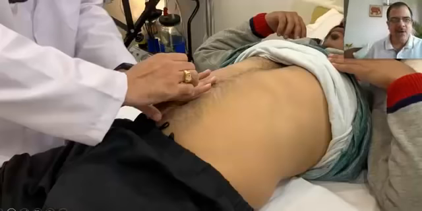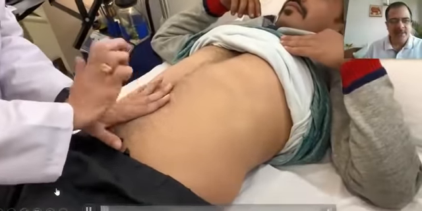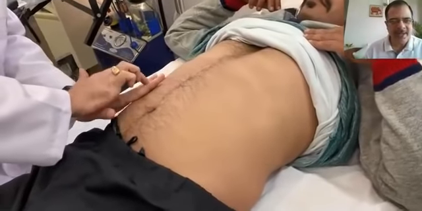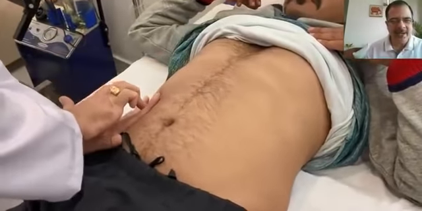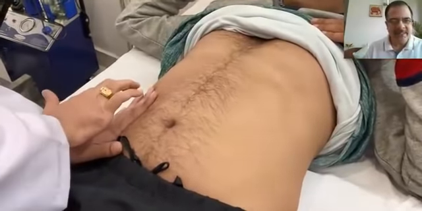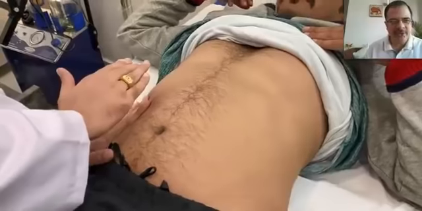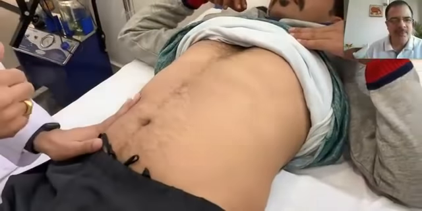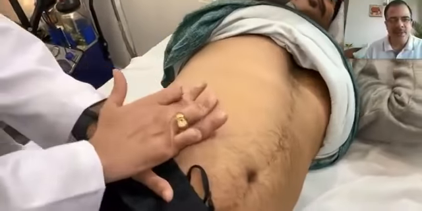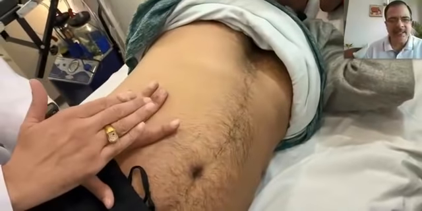So let's see how to examine a case of ascites. First is the shifting dullness. We will percuss from the midline and go laterally towards the flanks. When we appreciate a dullness, which is probably because of the fluid, we will keep our hand there and ask the patient to lie on the other side.